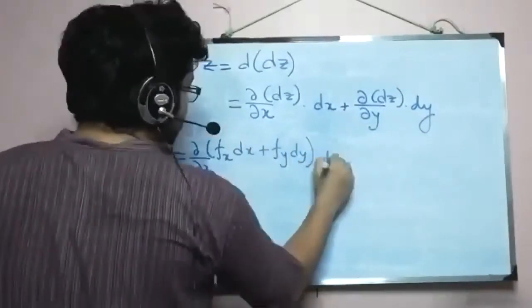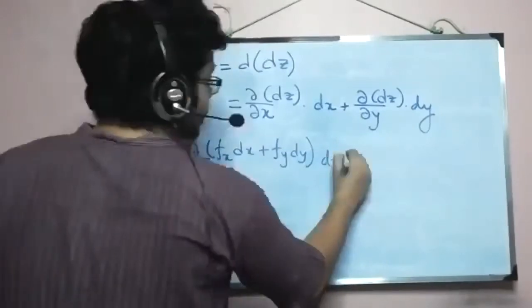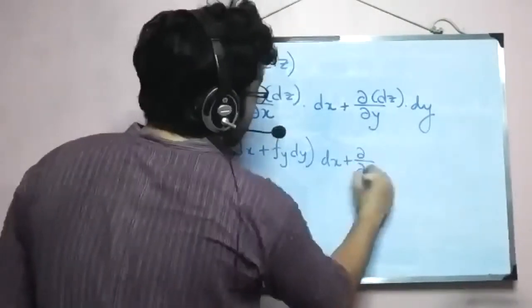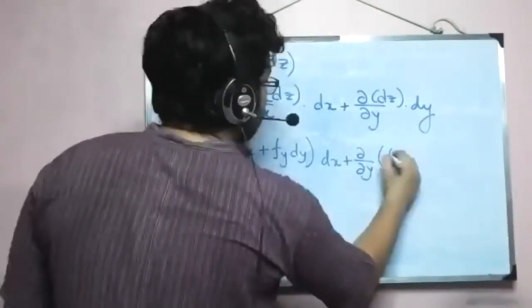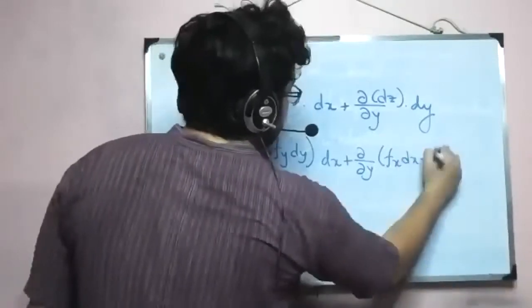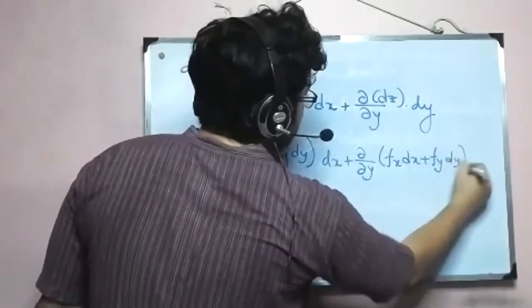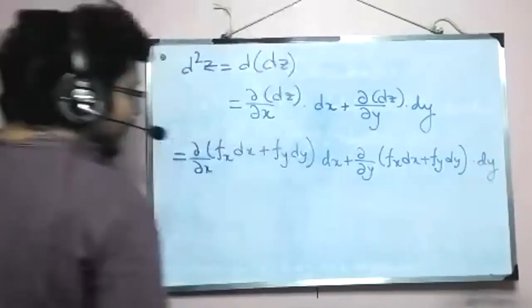So that goes, and then dx plus del y, again fx dx plus fy dy, and again dy.